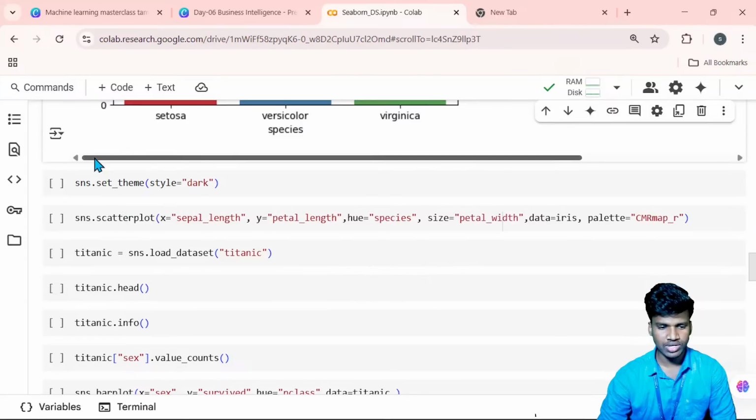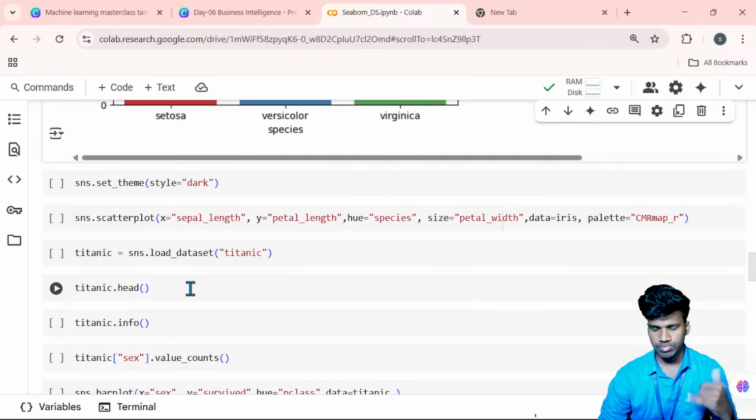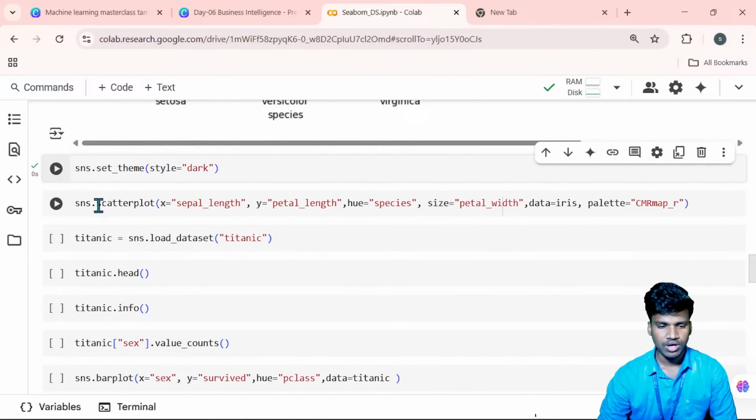Okay, so next one is theme, the style of the dot. For the upcoming visualization, I will set one particular theme. So sns.set_theme with style dark, that is dark theme. I will mention it here. So next one I will mention the length of everything.